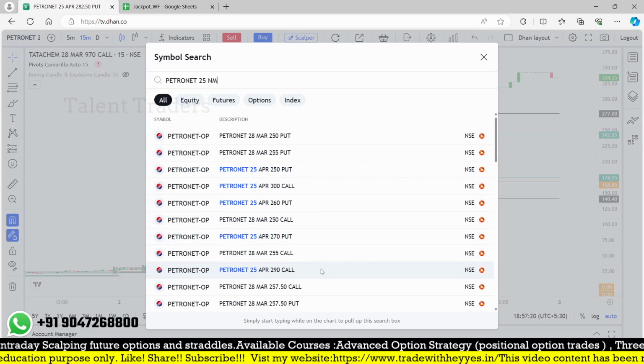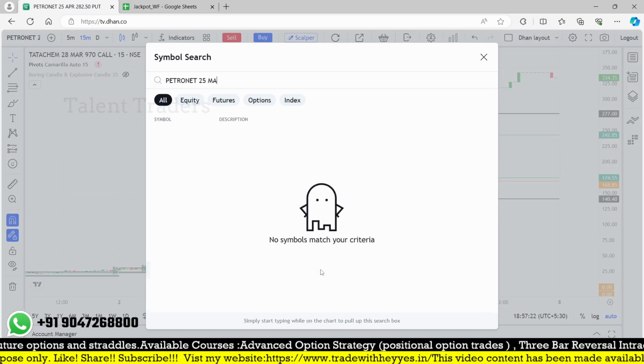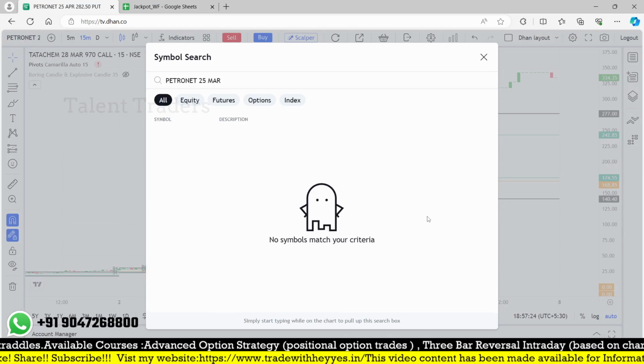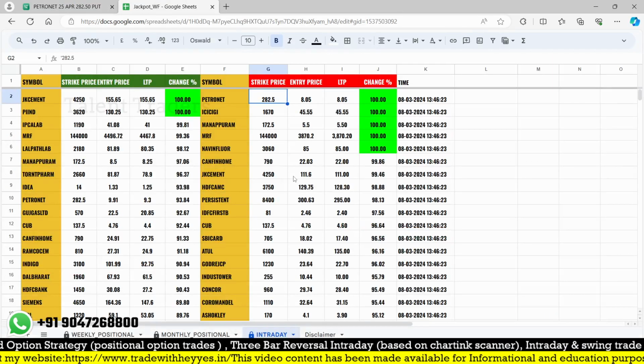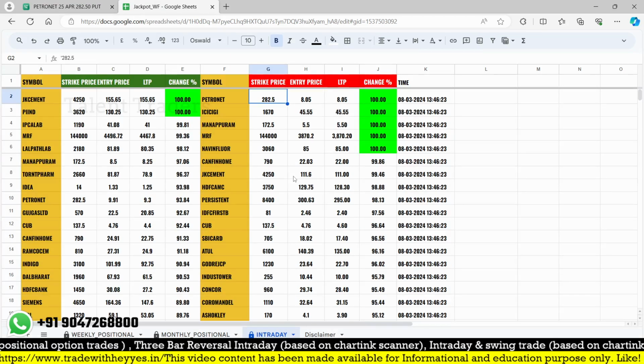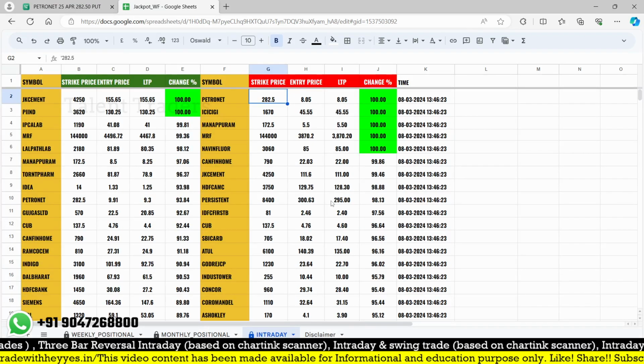We check March. I think it may not be available. So we need to check only the liquid stocks at this moment. You can track this sheet after 9:30 in the live market, and you will find an opportunity.